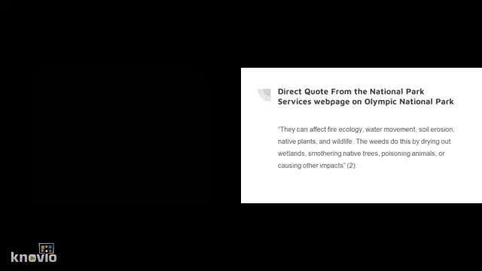In a direct quote from the National Park Service's webpage on Olympic National Park, they say, "They can affect fire ecology, water movement, soil erosion, native plants, and wildlife. The weeds do this by drying out wetlands, smothering native trees, poisoning animals, or causing other impacts." So as you can see, the Park Service itself is trying to warn people of the serious dangers these invasive species are having on the ecosystems and the land.